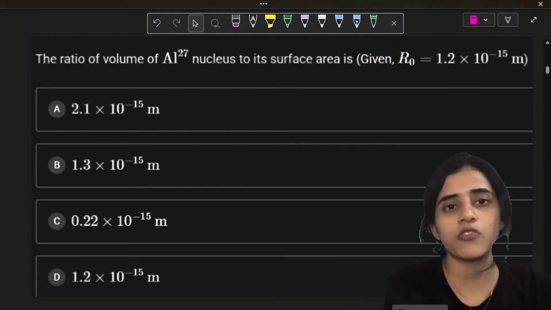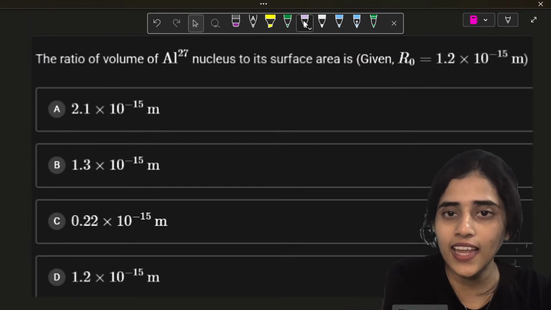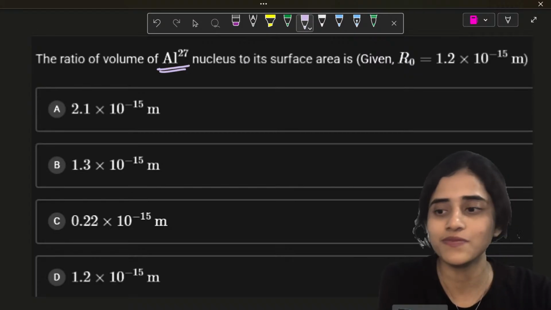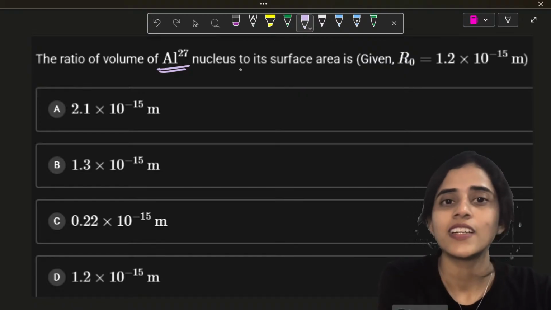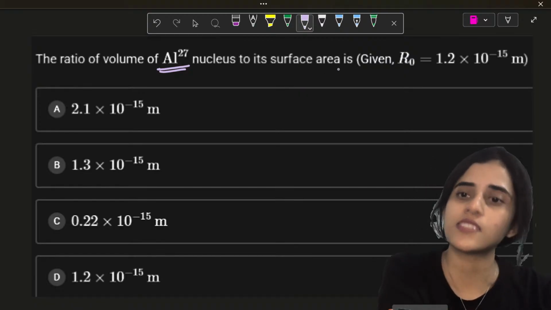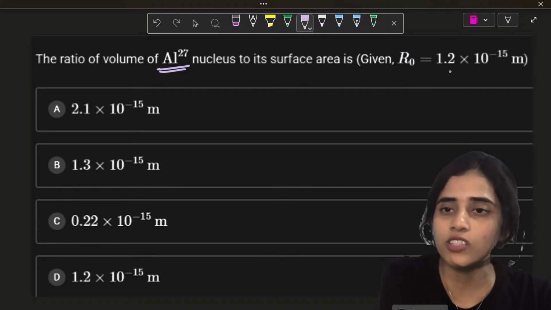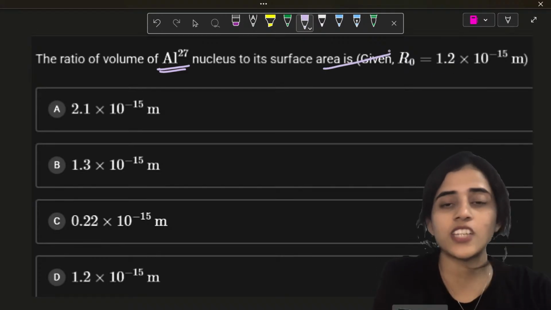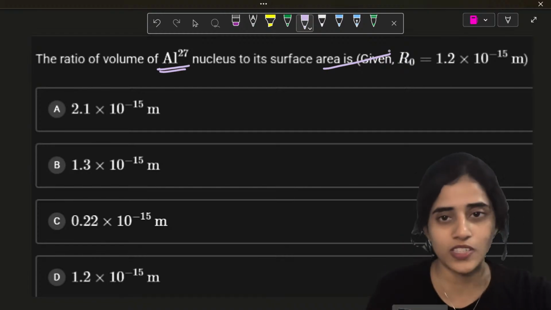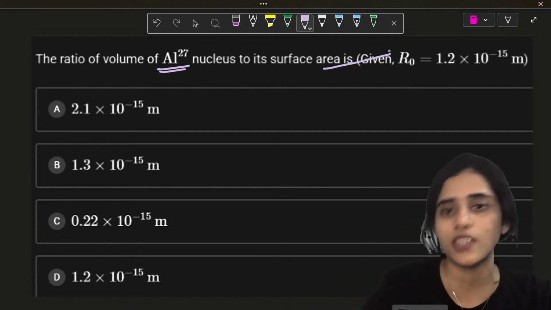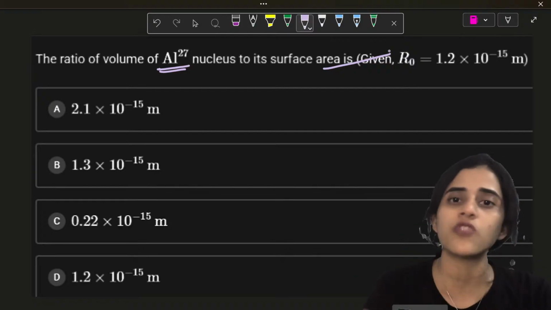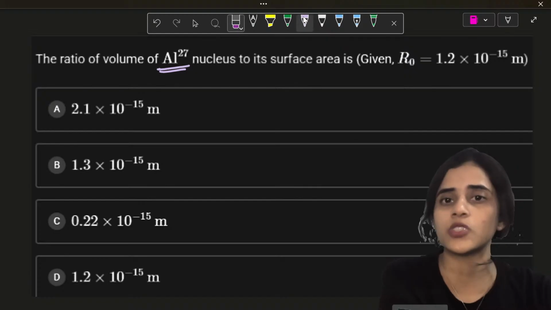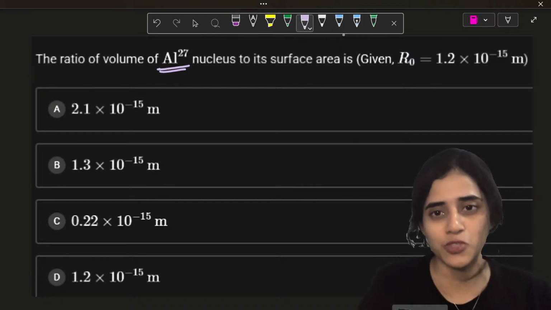The ratio of the volume of the aluminium 27 nucleus to its surface area is given by R naught equals 1.2 into 10 raised to minus 15. Students, in this chapter you will definitely have 4 to 6 questions, and this is a chapter that all of you can answer, because the only thing you need to know is the formulas that I'll teach you today. So pay attention. Don't waste your time today, okay? Results will anyways come tomorrow. You don't have to bother.